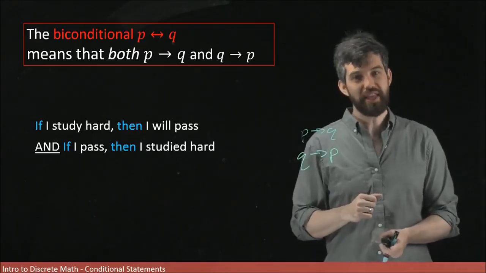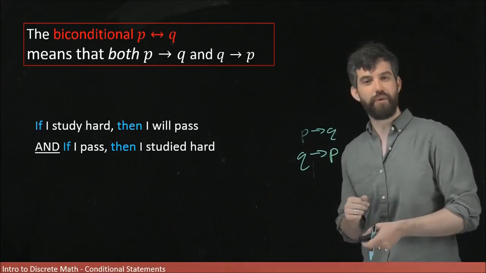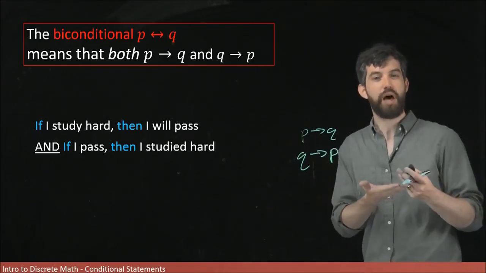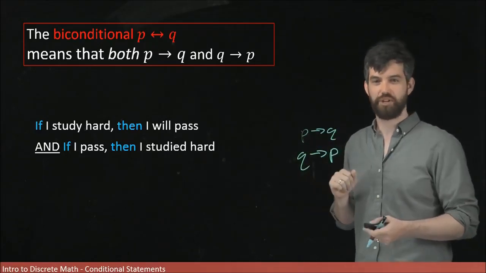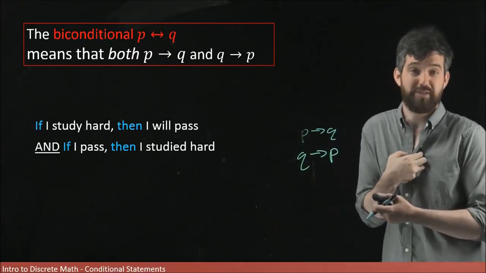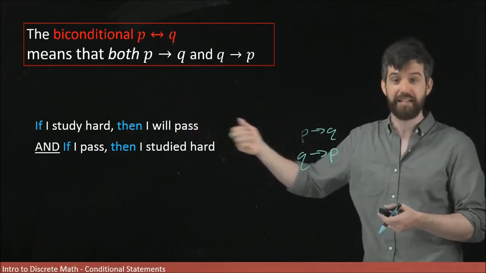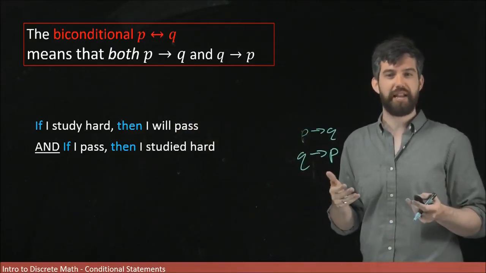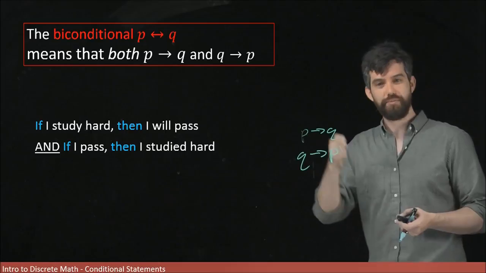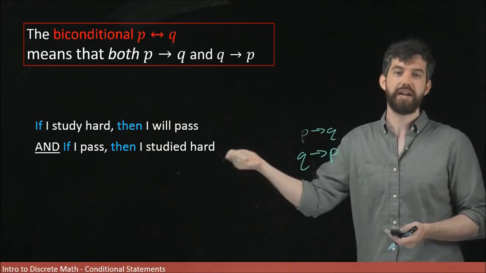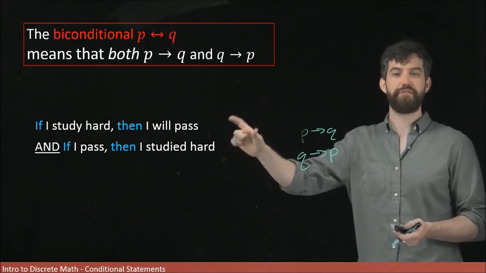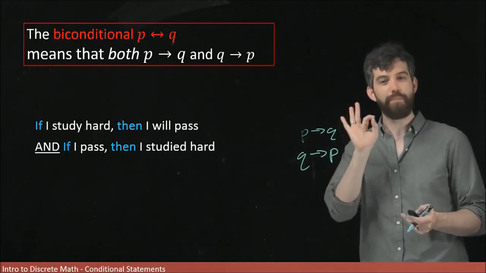And the way I should think about this is that if we exclude people like me or people who have a lot of familiarity with material, they could just sit down and not bother studying at all and just pass the test already. Although truly, for myself, that's just because I studied a long time in the past. If we exclude those type of cases, this is probably true. You need to study hard in order to pass, and if you pass, you did indeed study hard. So both of these two different implications are going to be true,